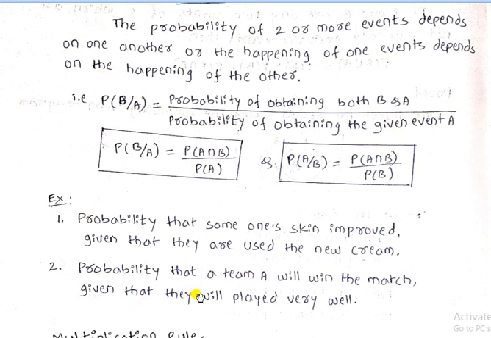Second one: the probability that team A will win the match given that they play very well. If they play very well, then only the team will win the match. Or another example: a student will score very well because he studies very well, or he does hard work, therefore he will get good marks in the examination. So the probability of one thing happening depending on another event is called conditional probability.